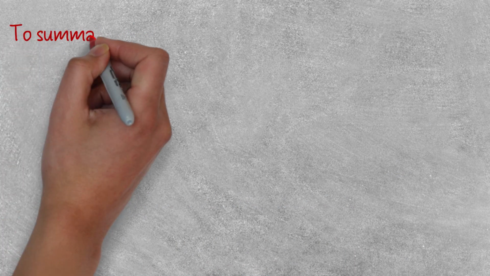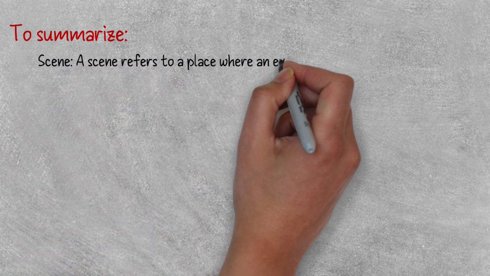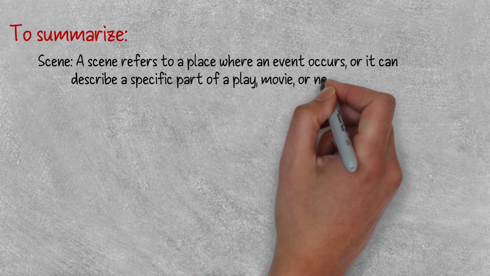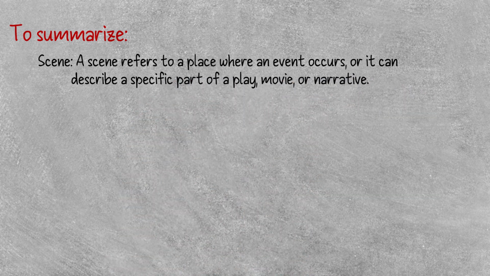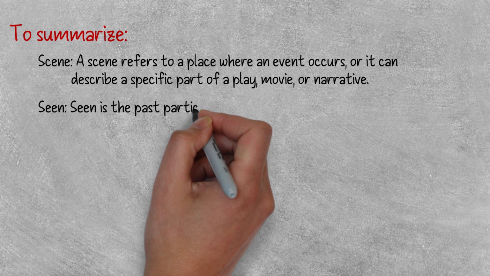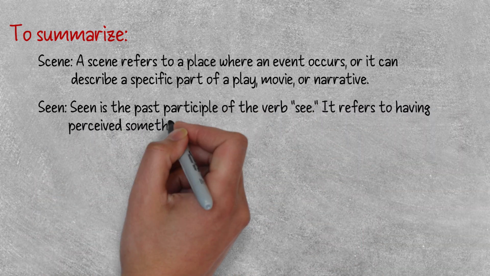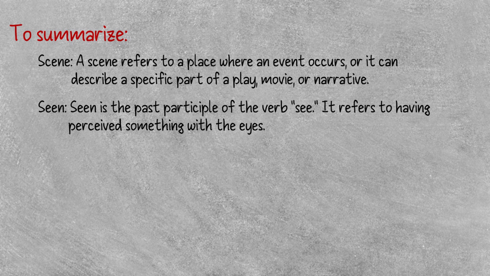To summarize, a scene refers to a place where an event occurs, or it can describe a specific part of a play, movie, or narrative. Seen is the past participle of the verb see. It refers to having perceived something with the eyes.